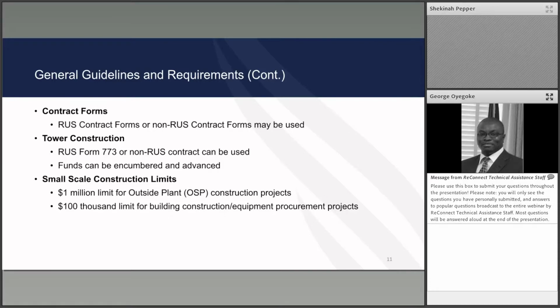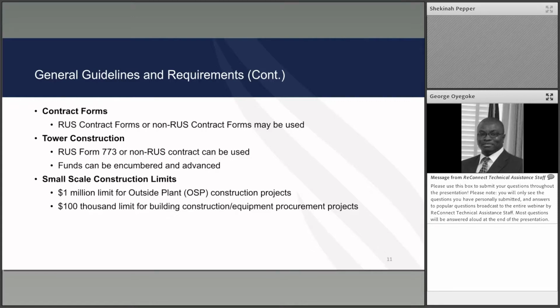On tower construction, if you're proposing to build towers, the standard RUS Form 773 contract may be used, or awardees may elect to use a non-standard contract that has been approved by RUS. Funds will be encumbered on the FRS and advanced on the FRS for these 773 contracts. All other 773 contracts will be funded under small-scale construction advanced procedures. And I believe my colleague, Ms. Fawa Nakui, went over those procedures in detail yesterday.